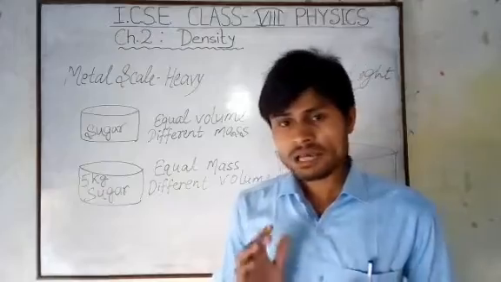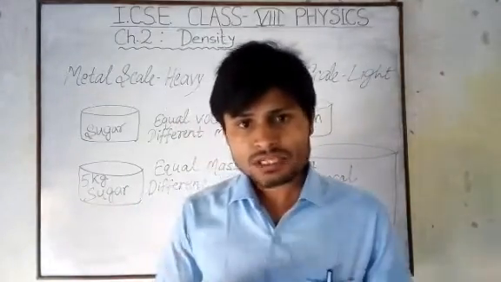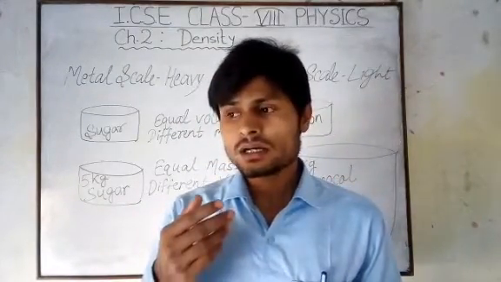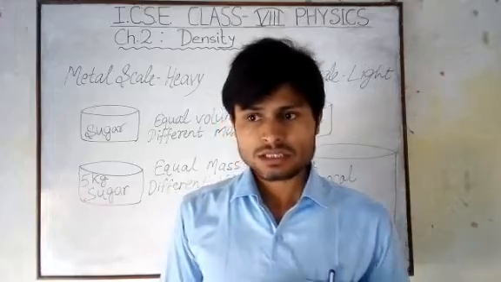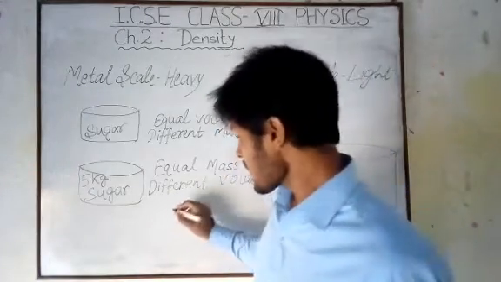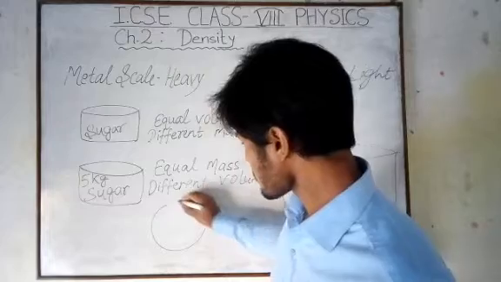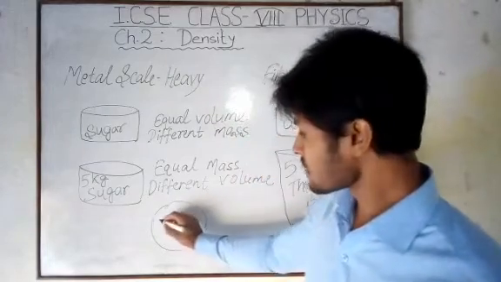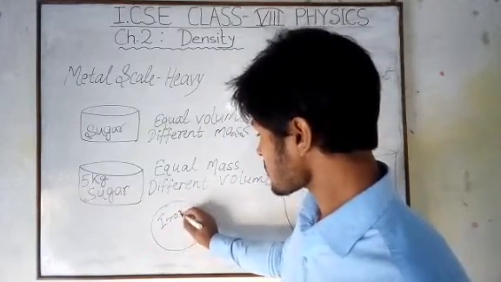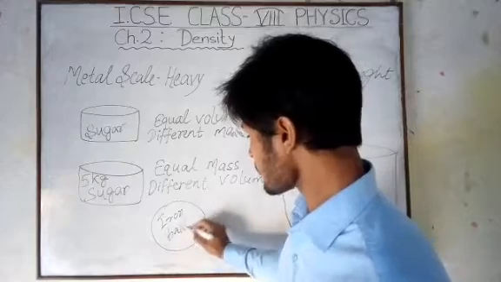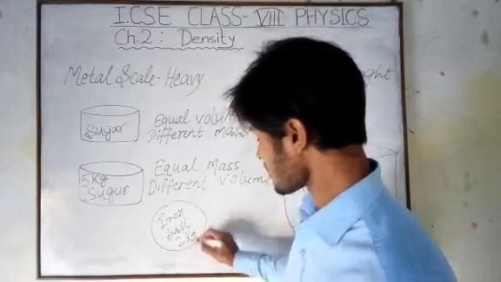Now see, if we think of the same substance, suppose we take an iron ball. Suppose this has a weight of 2 kg.